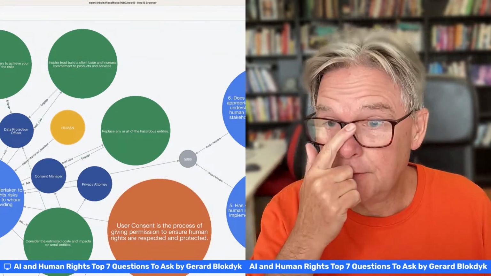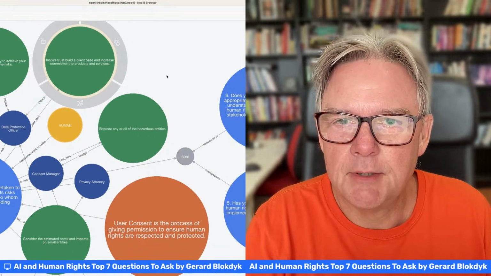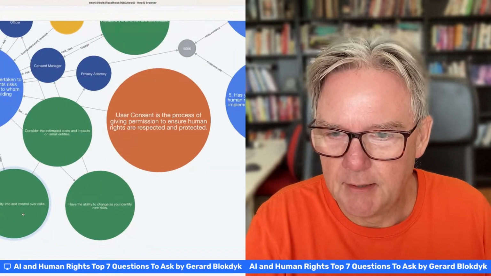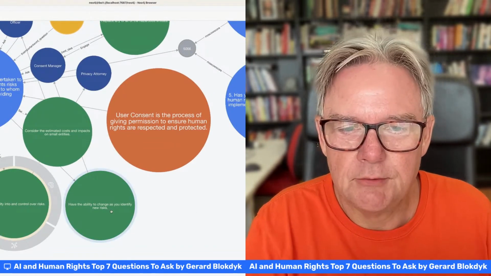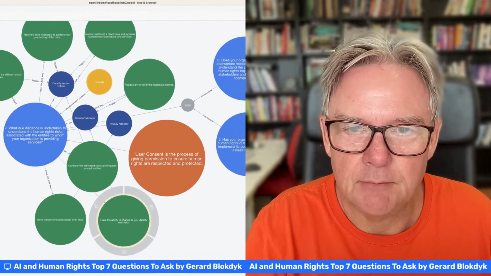Have visibility of all the different services that you have, inspire trust, build a client base, and increase commitment to products and services. Have another one here: have visibility into and control over risks. Have the ability to change as you identify new risks here. So make sure that you're agile in that regard.